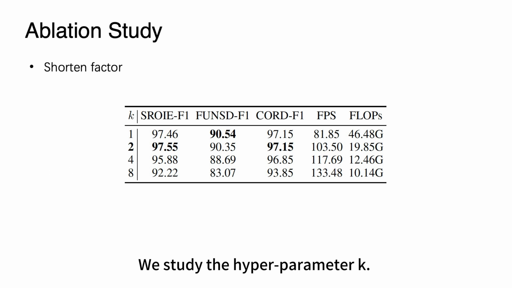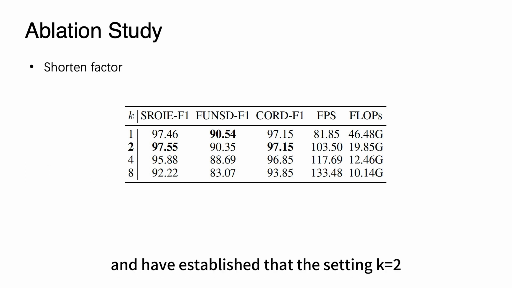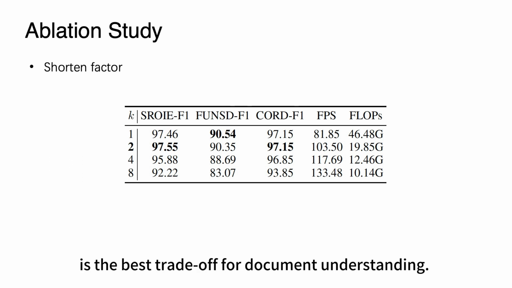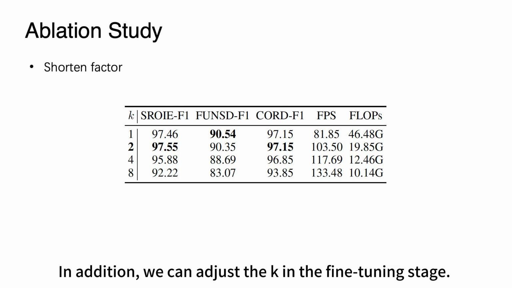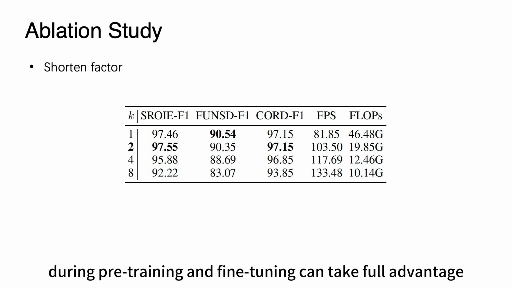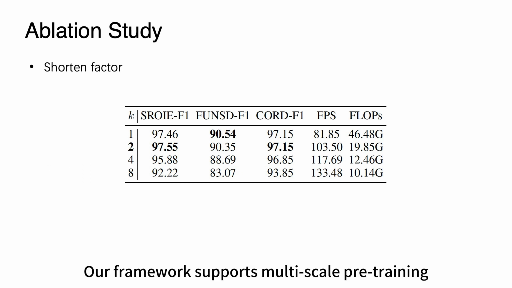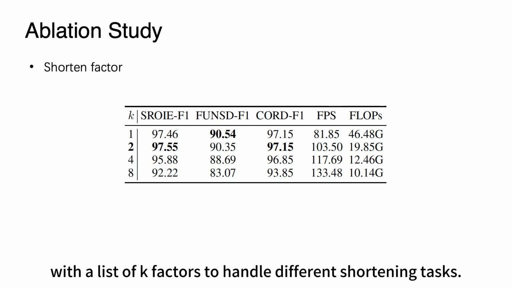We study the hyperparameter K. We have evaluated multiple benchmarks and have established that the setting K equals 2 is the best trade-off for document understanding. In addition, we can adjust K in the fine-tuning stage. Nevertheless, ensuring consistency of K during pre-training and fine-tuning can take full advantage of knowledge from pre-trained data. Our framework supports multi-scale pre-training with a list of K factors to handle different shortening tasks.